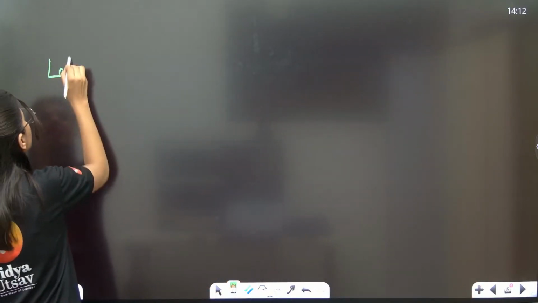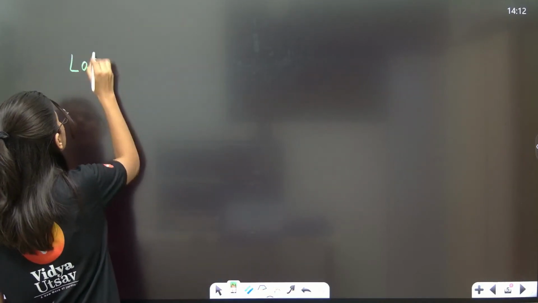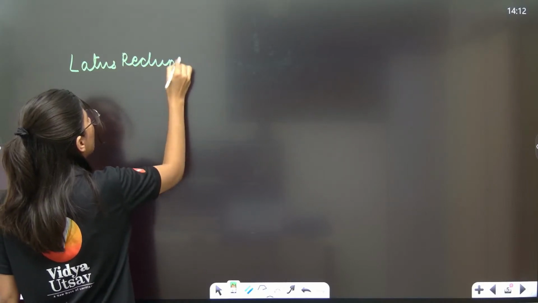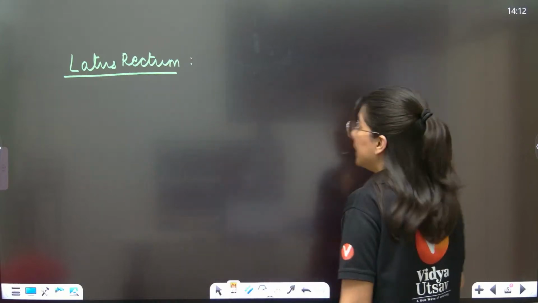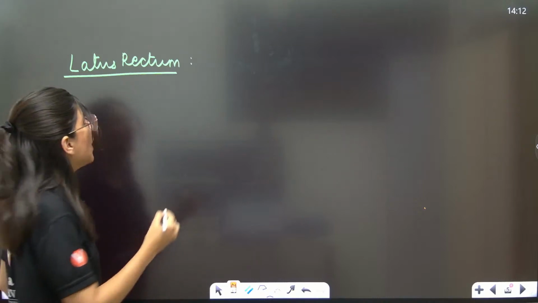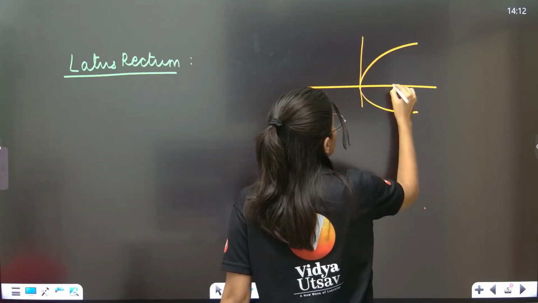Now, latus rectum. What is the latus rectum? The latus rectum of a parabola, or ellipse, or hyperbola, is nothing but the focal chord perpendicular to the axis of the parabola. So see, this is the parabola, this is the focus.